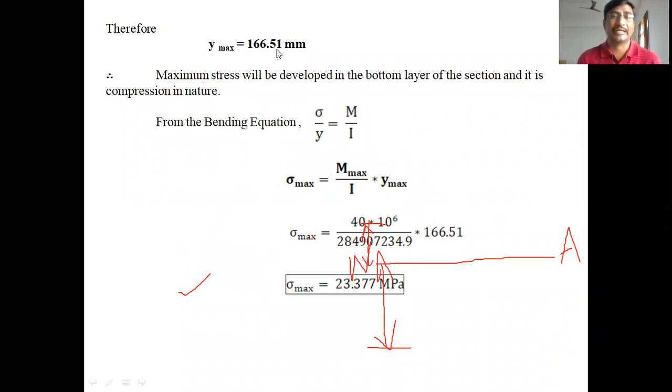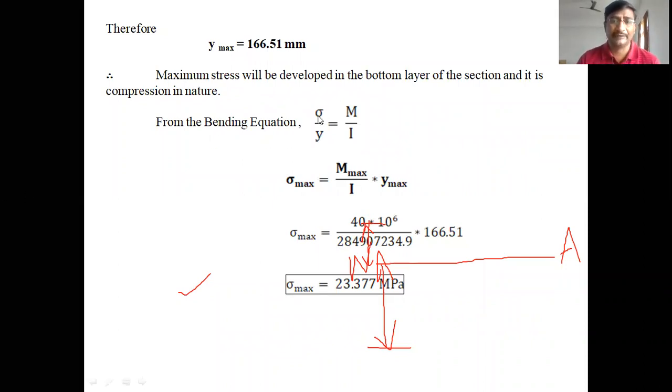In some books, it is taken as YT maximum or YC maximum. If it is a cantilever beam, the bottom layer is in compression. Therefore, YC maximum is the bottom layer. The topmost layer is YT maximum, tensile. So maximum stress will be developed in the bottom layer of the section, and it is compression in nature. Because it is a cantilever beam, the bottom layer is compression and the topmost layer is tension.